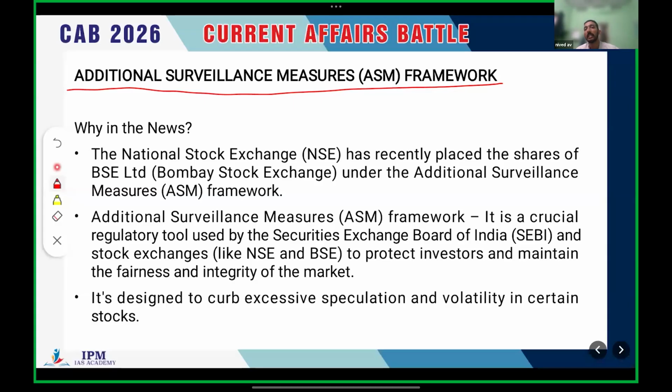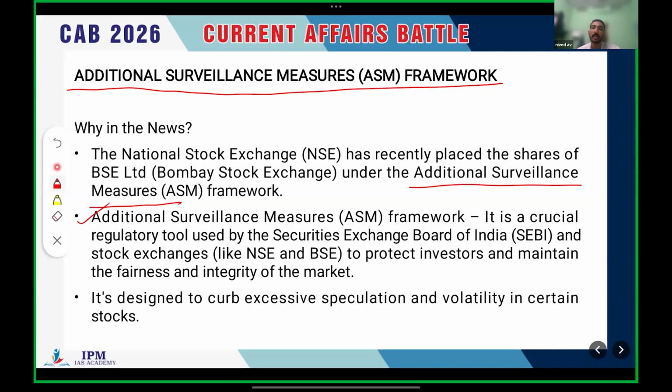So recently, the National Stock Exchange placed the shares of the Bombay Stock Exchange under additional surveillance measures. Clear? So we understand that the additional surveillance measures framework is something related to stock exchanges and shares. Okay. So that is the basic idea you should have whenever you see this kind of topic. It is something related to stock exchanges and shares. Clear?